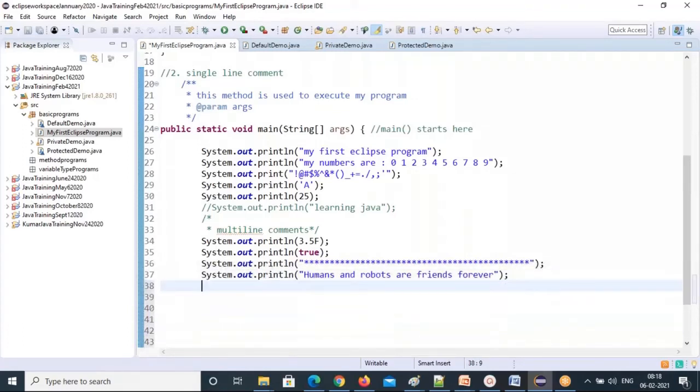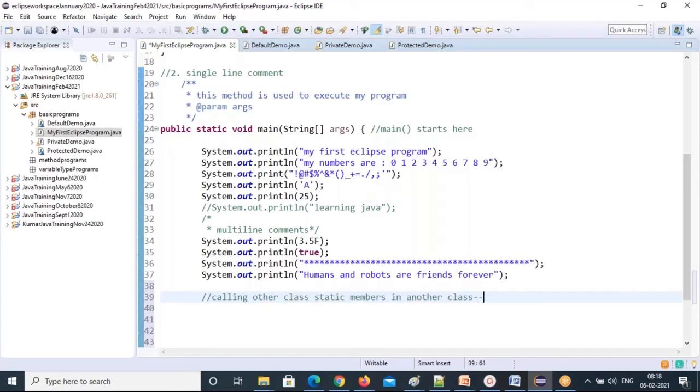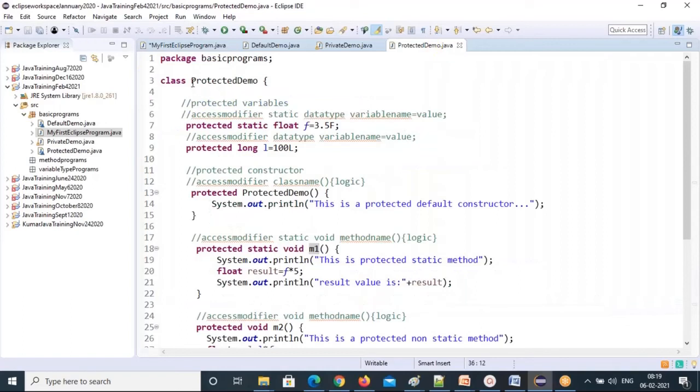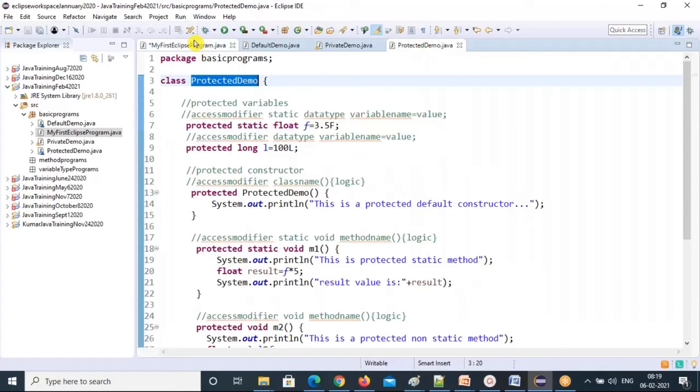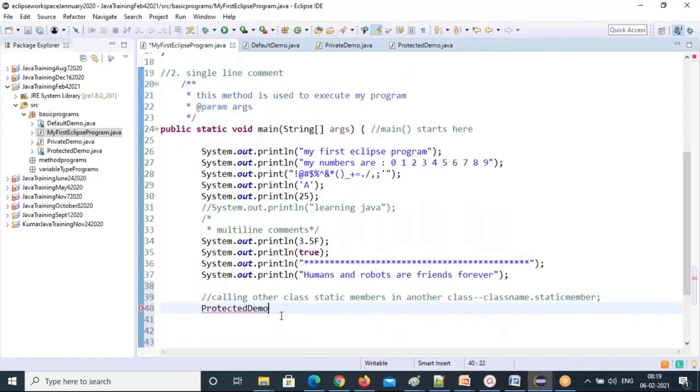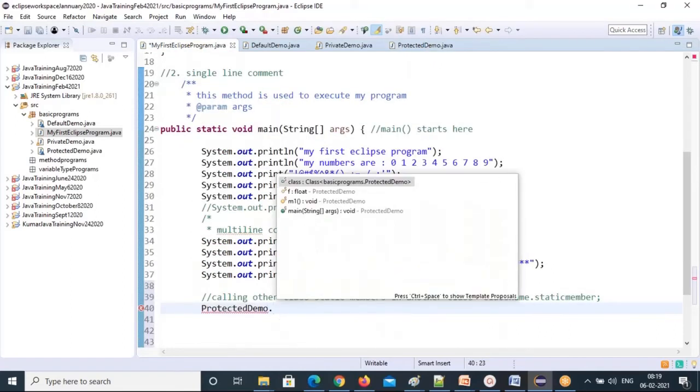If you want to call other class members, other class static members, calling other class static members in another class, you have to follow this syntax: class name dot the static member. Which class member do you want to call? The ProtectedDemo class member I want to call. So class name dot the static members, and it will show automatically for you here. When you put that, you see all the static members.